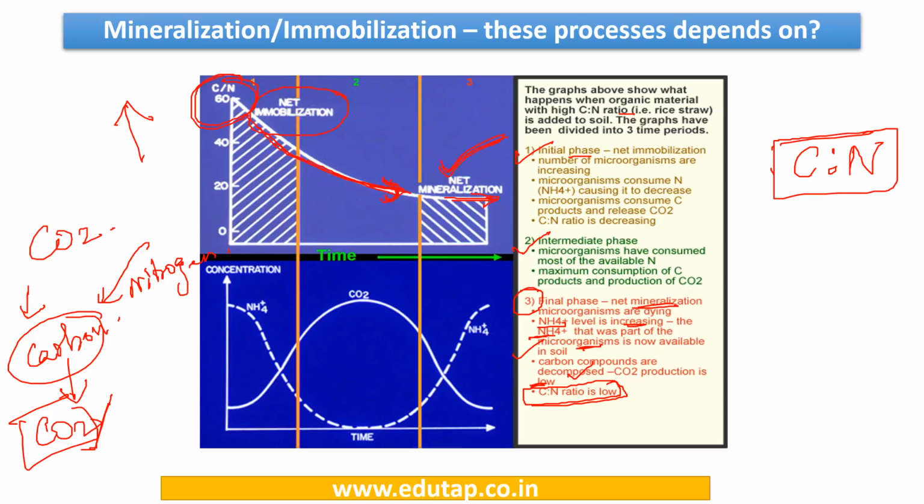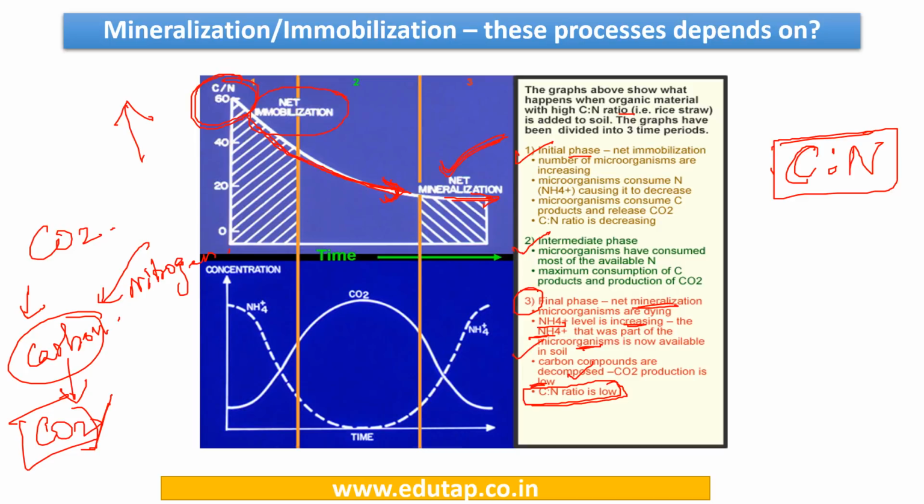If we do not have a correct C to N ratio, the availability of nitrogen to the plant is going to be low, and because of that we can experience nitrogen deficiency in the plant, and ultimately it is not good for the crop yield. So we need to choose those crops for which we know the C to N ratio, and accordingly we can adjust the amount of fertilizer that we need to use.